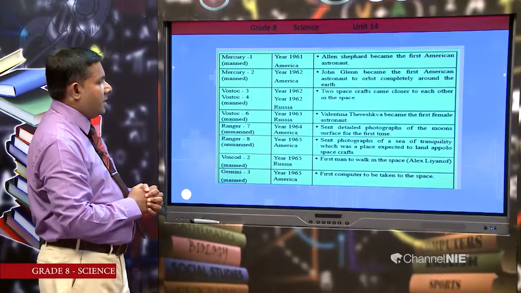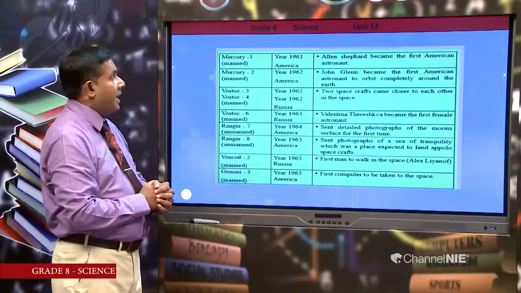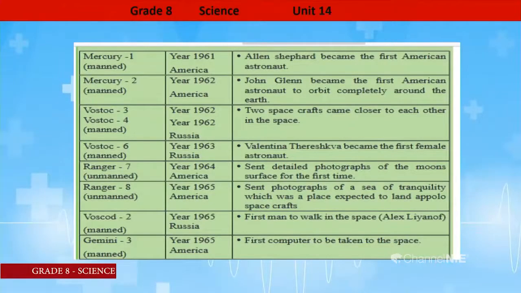Then shall we focus on the next historical events? Mercury 1. It is also a manned spacecraft, in the year 1961, launched by the Americans. Then what are the historical events related to this Mercury 1 spacecraft? Alan Shepard became the first American astronaut. Here it is very important, earlier we discussed the Russian astronauts. Here, for the first time, American astronaut Alan Shepard went to space in 1961 in the spacecraft called Mercury 1.